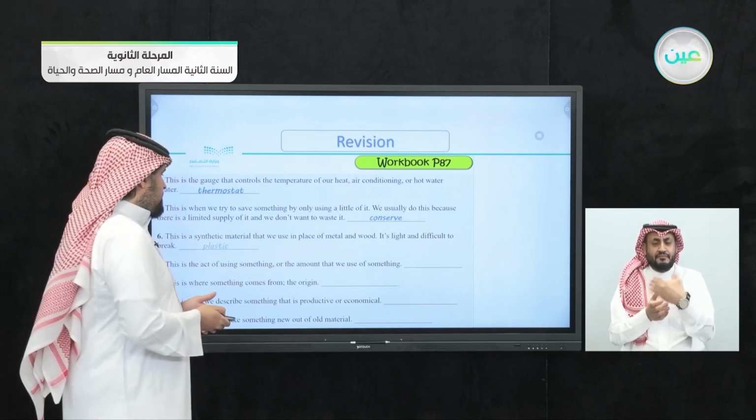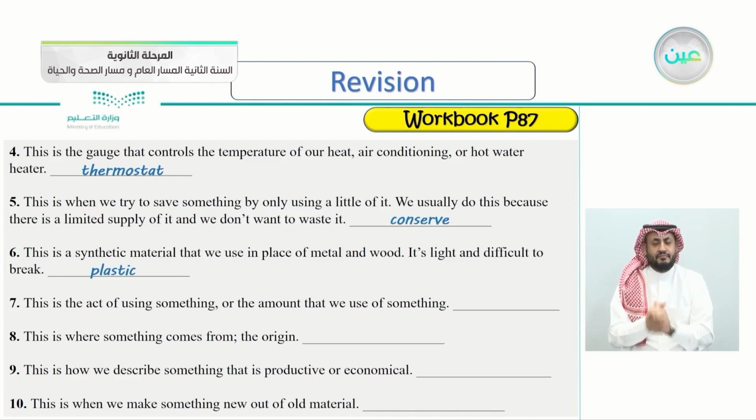Let's check the answer here together. We call it plastic. Number 7, this is the act of using something or the amount that we use of something. What do we call this? The act of using something or the amount that we use of this thing.